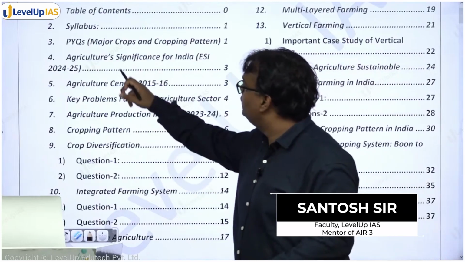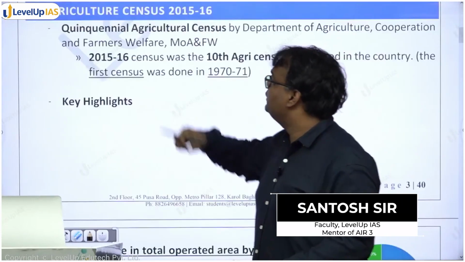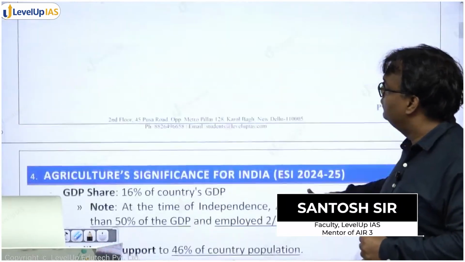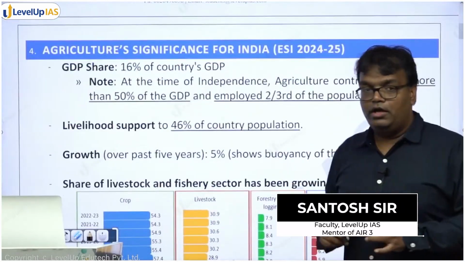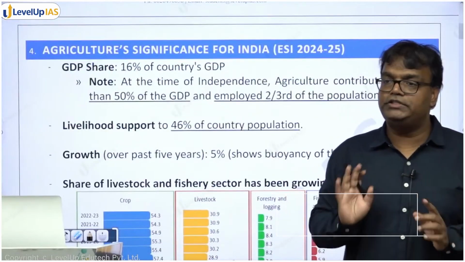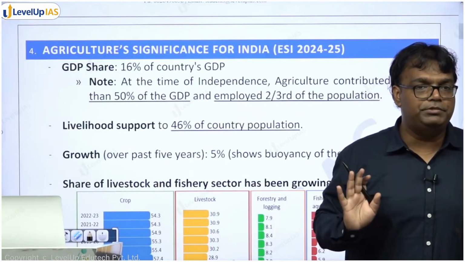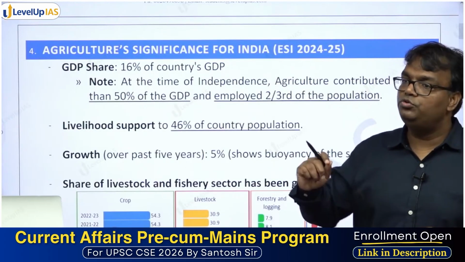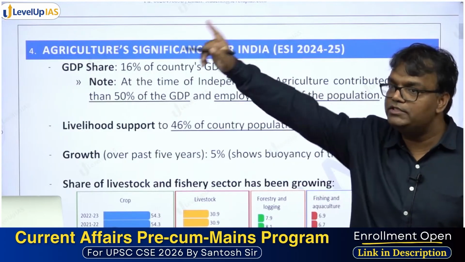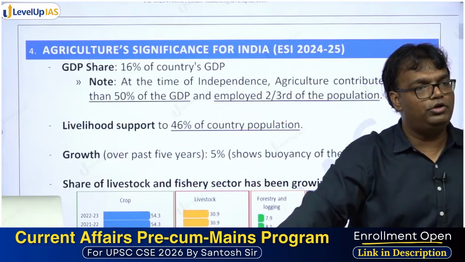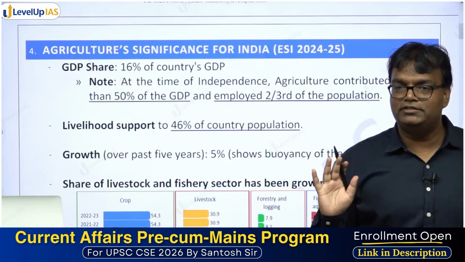Let's start with the significance of agriculture in India's economy. Agri-census, देखो. The first thing that we should know is what is the contribution of agriculture in India's GDP. Till last year I used to teach it as 18%, क्योंकि last year के economic survey of India ने 18% बोला था. इस बार economic survey of India क्या बोल रहा है? 16%.